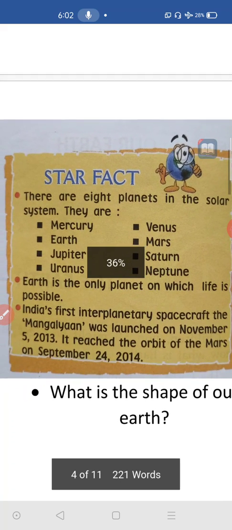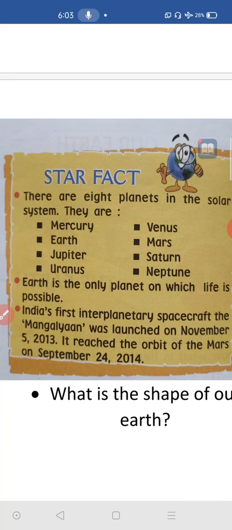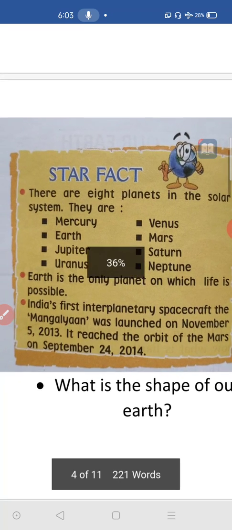Earlier there were 9 planets in our solar system. One has been removed from the list. Its name is Pluto. Pluto was also one of the planets in our solar system earlier, but it is not there in the list of planets now. So now it is not a planet. At present there are only 8 planets in our solar system.